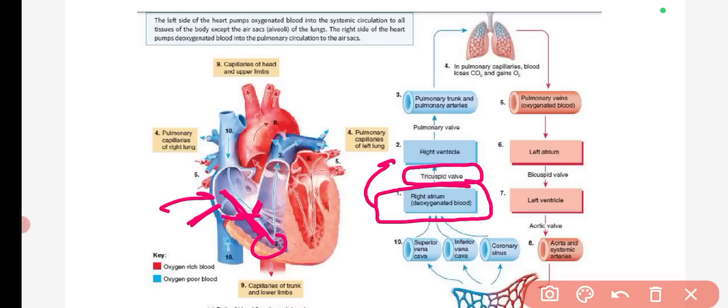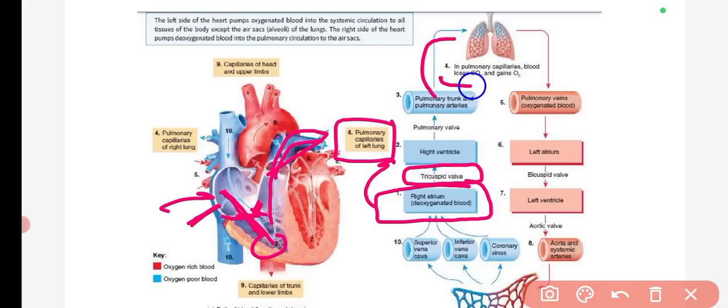Then after going to the right ventricle, there is one valve, the pulmonary valve, which will take this blood to the pulmonary trunk and pulmonary arteries. After the third point it will go to the fourth point, the pulmonary capillaries of the left lung.